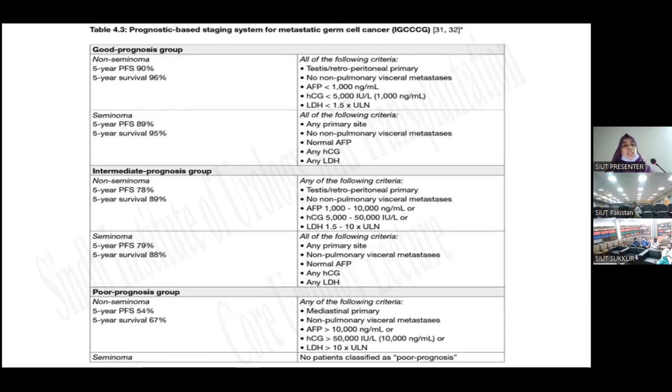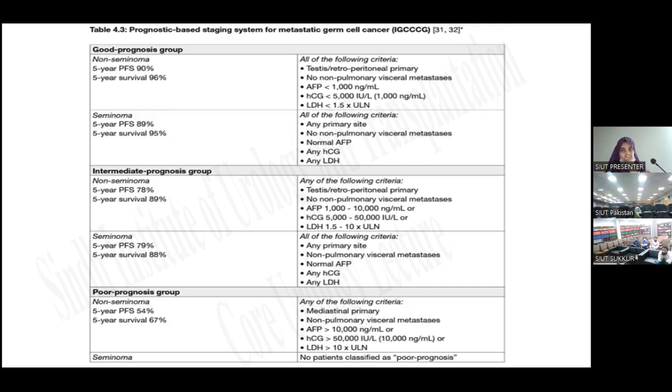The stage 3 treatment further depends on the prognostic based staging system for metastatic germ cell tumors. And there are 3 groups: good prognosis group, intermediate prognosis group, and poor prognosis group. In the good prognosis group, for non-seminomas, the 5-year progression-free survival is 90%, and 5-year survival is 96%.